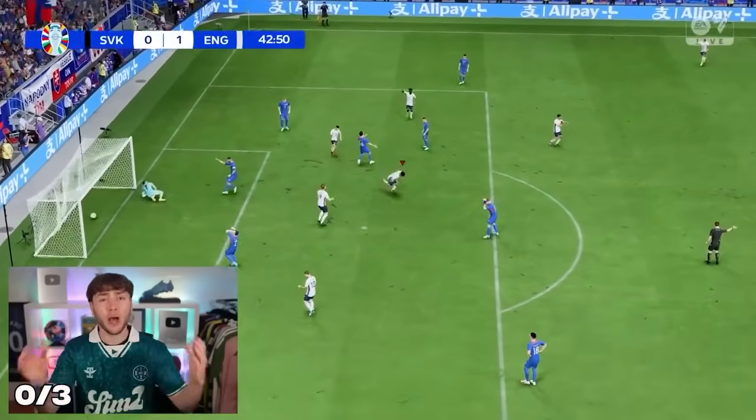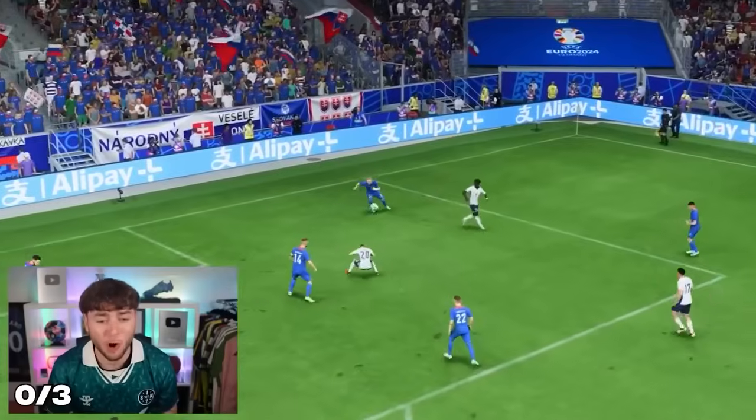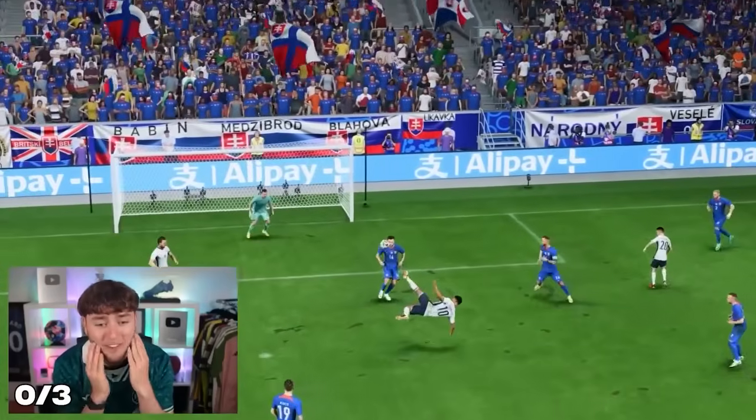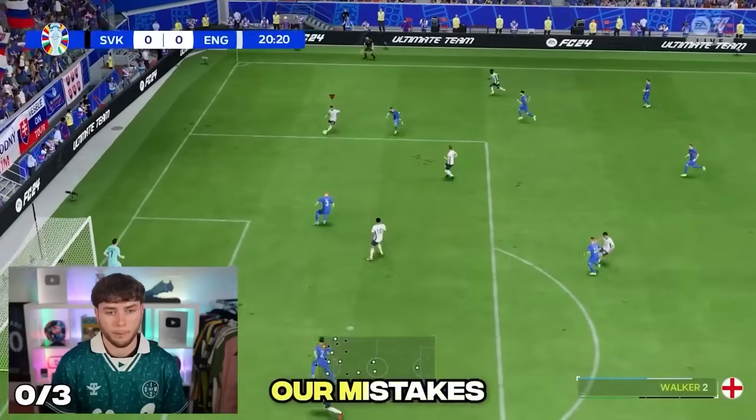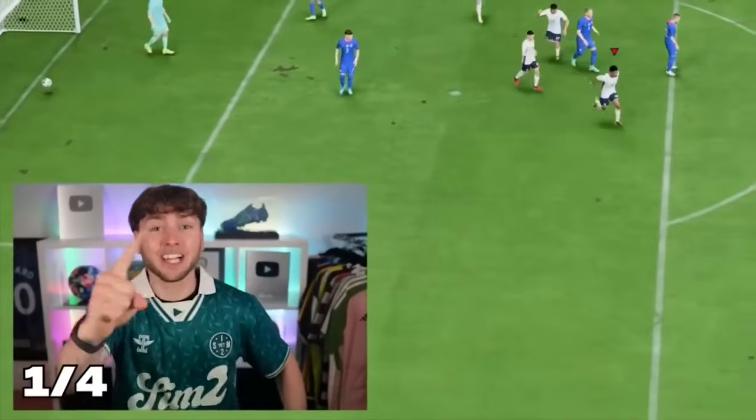Jude! No! That was perfect! That was perfect! The cross, the position, everything was perfect. Just he's done it the wrong way. So we corrected our mistakes and Jude did this. Jude! Jude! That's it! That's the one!